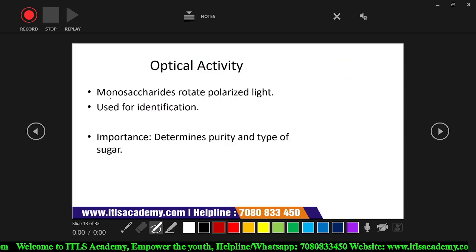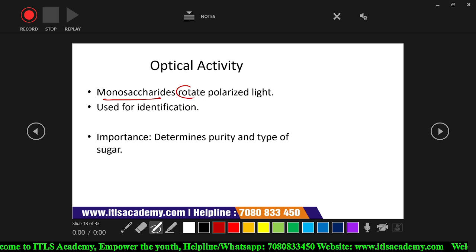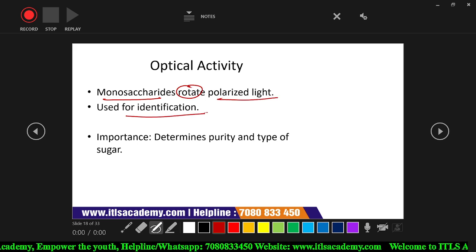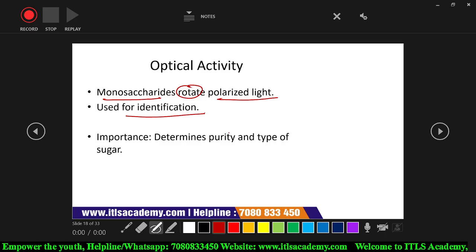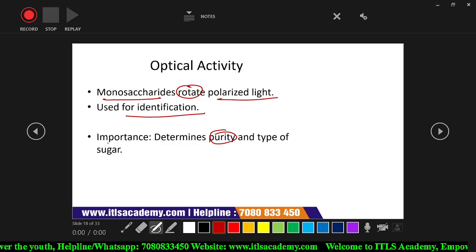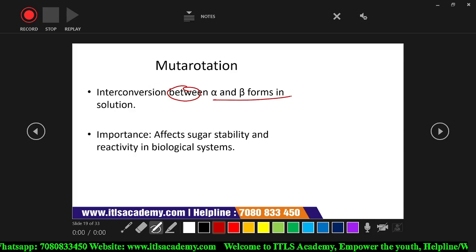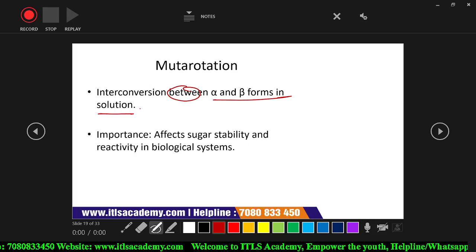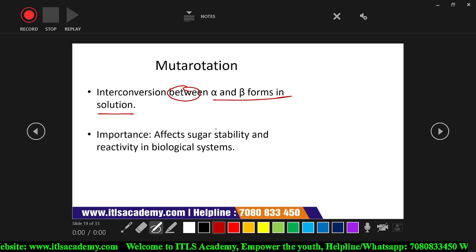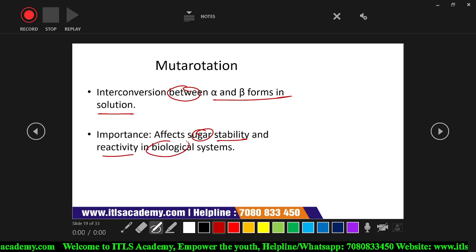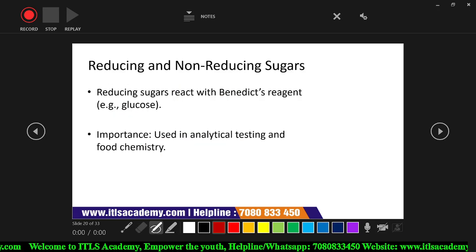Optical activity: monosaccharides rotate polarized light. It is used for identification and helps in determining the purity and type of the sugar. Mutarotation is the interconversion between alpha and beta forms in a solution, which affects sugar stability and reactivity in biological systems.